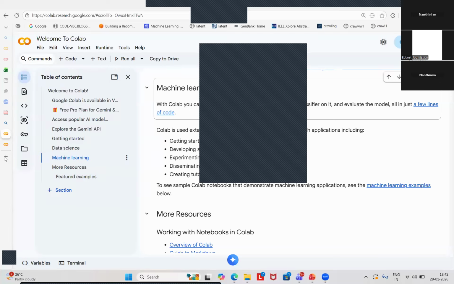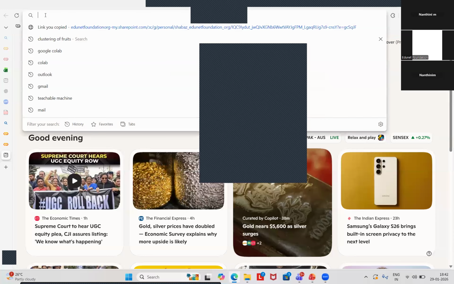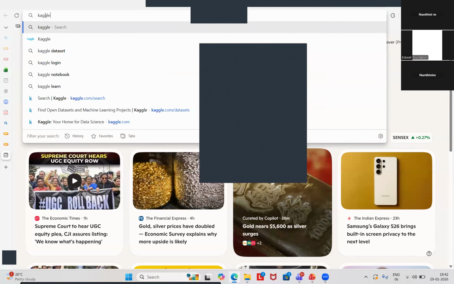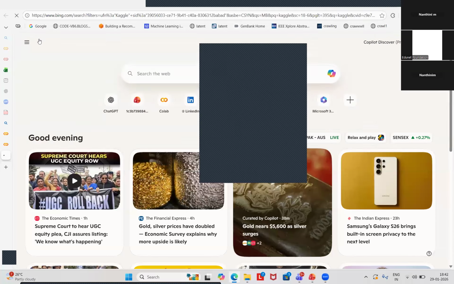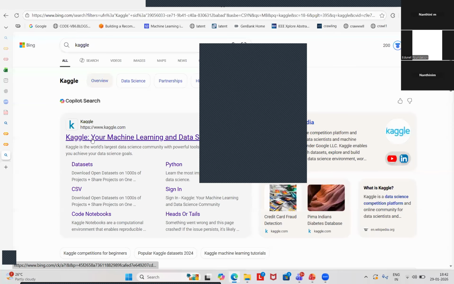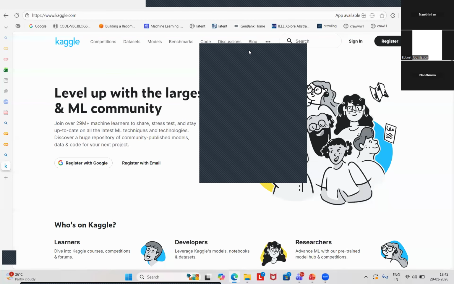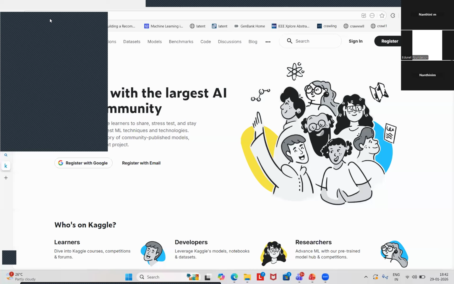And as a first experiment, listen carefully. This is the Kaggle platform. We will start with one machine learning demonstration, like how we are going to do classification or prediction using regression as well as machine learning algorithms.